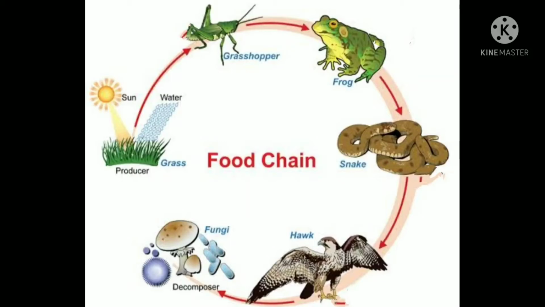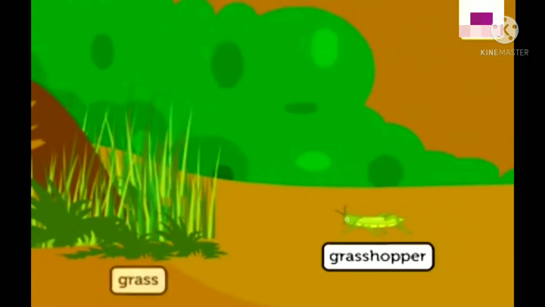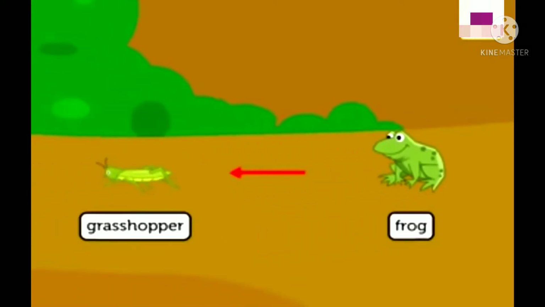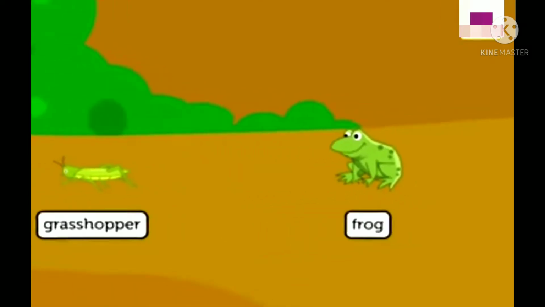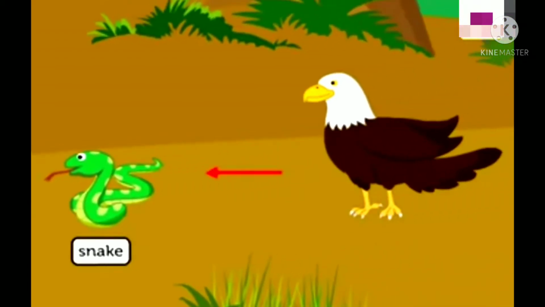Okay. So, what is a food chain? A chain that shows a series of organisms where each member depends on the lower member in the series for food is called a food chain. Let's see how. The grasshopper depends on the grass for its food. The frog depends upon the grasshopper for its food, and in turn becomes food for the snake. The snake finally gets eaten by the eagle.